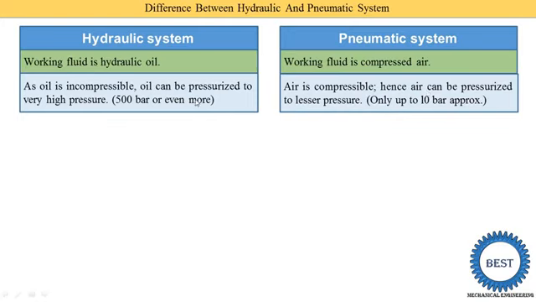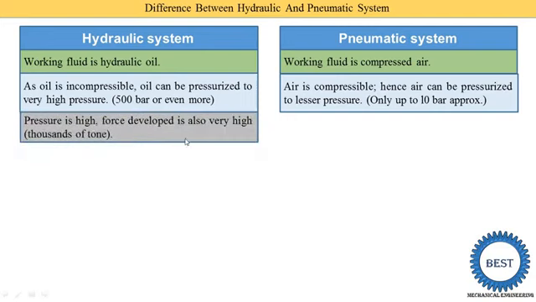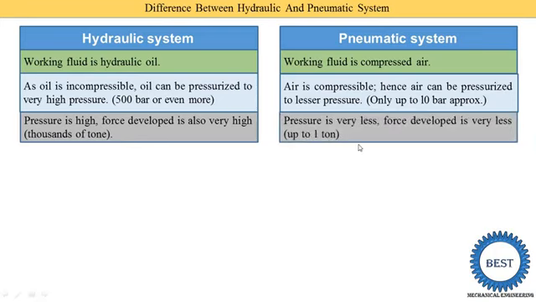From this point we can also write that when we require higher force development, we need to use a hydraulic system, and if we require lower force, then we use a pneumatic system. Third point: pressure is very high, so force developed is also very high, in thousands of tons, as I already explained. In pneumatic, pressure is very low, so force developed is very low, up to 1 ton. Why is the force lower? Because the force is directly proportional to the pressure. If you understand one point in detail, you are easily able to write down 3 or 4 more points.